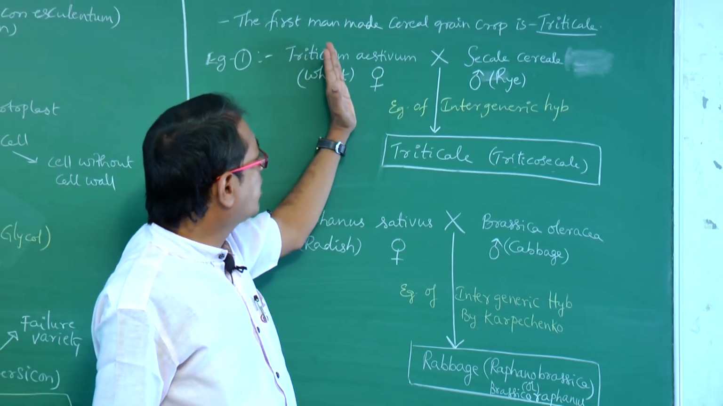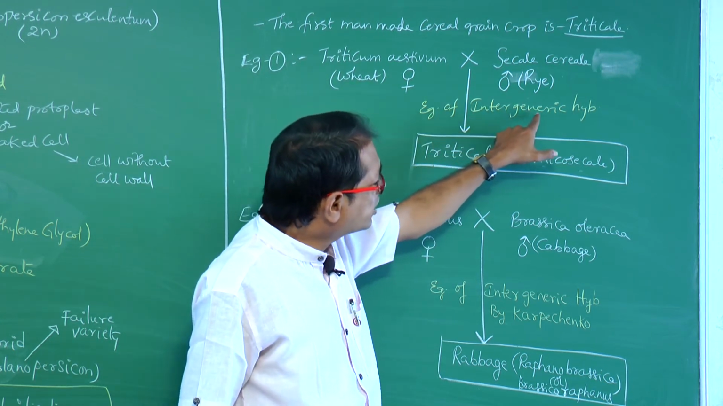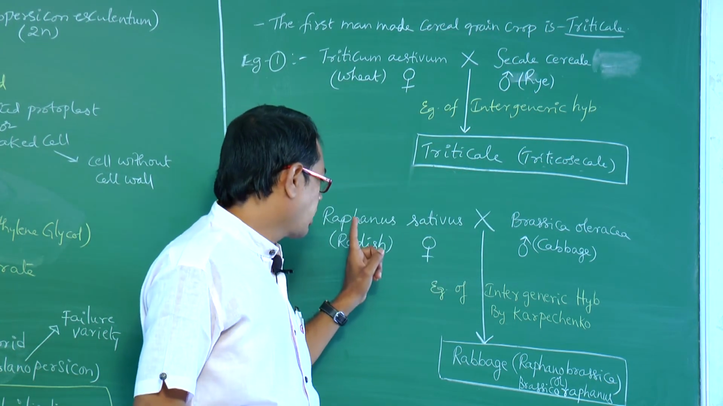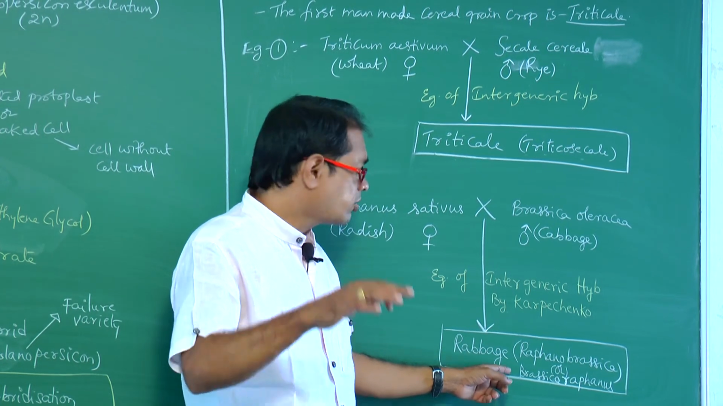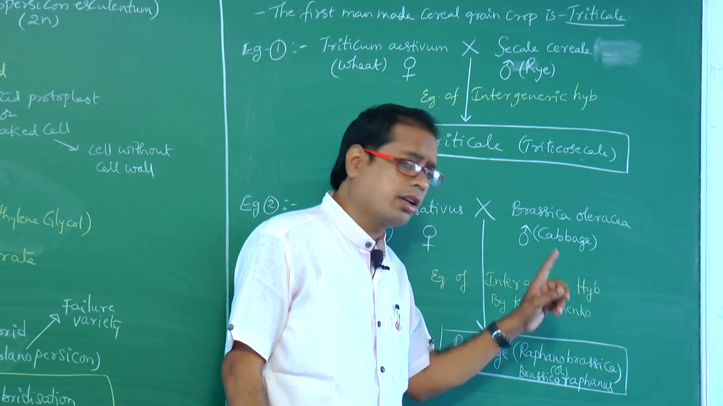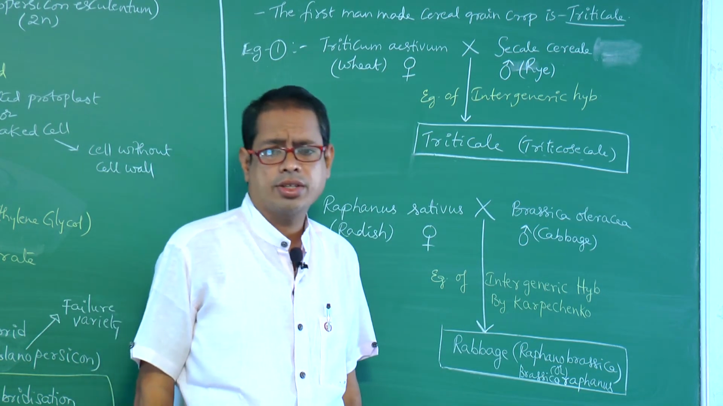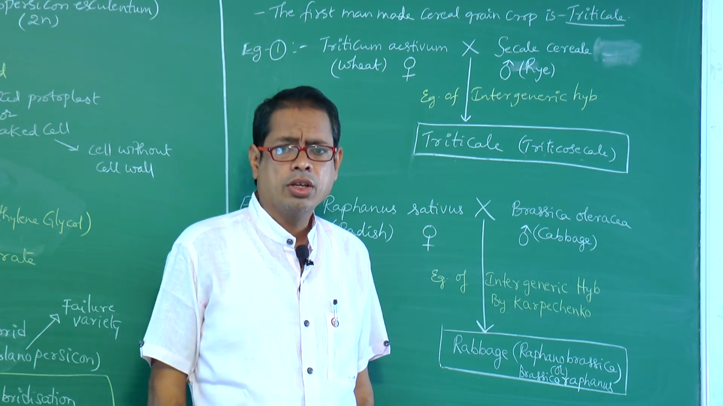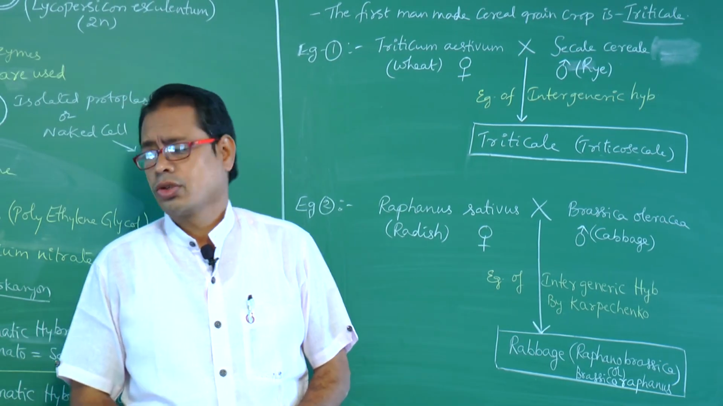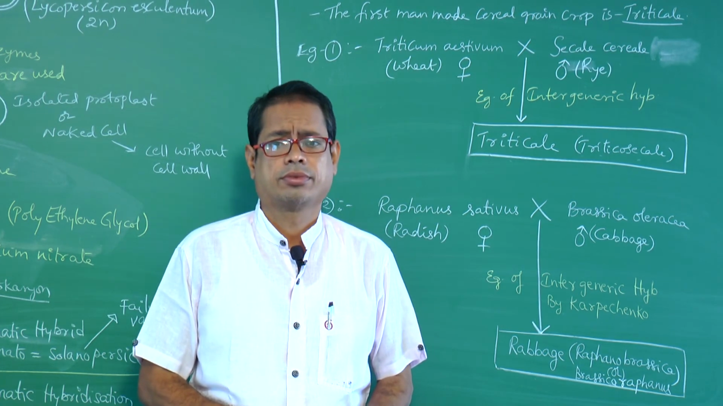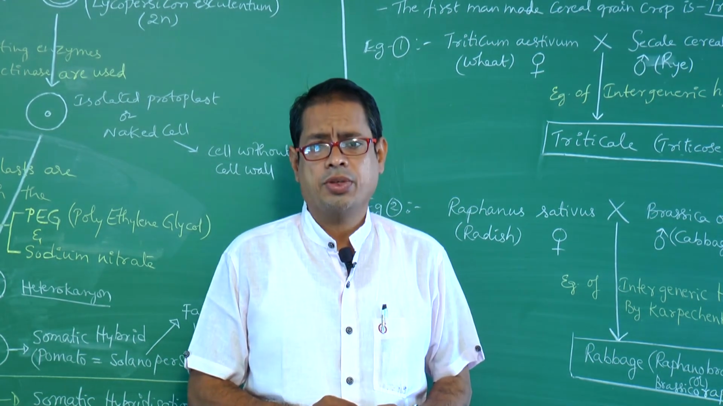So Triticum crossed with Secale and triticale is obtained. This is an example for intergeneric hybridization. And here Raphanus crossed with Brassica, Raphanobrassica is obtained. This is also an example for intergeneric hybridization. This was done by Karpechenko. Okay, are you understanding, my dear students? So this is all about somatic hybridization and other crossings. Okay, please note down all these points. And with this we completed strategies for enhancement in food production.